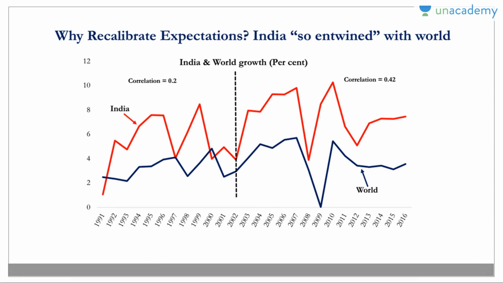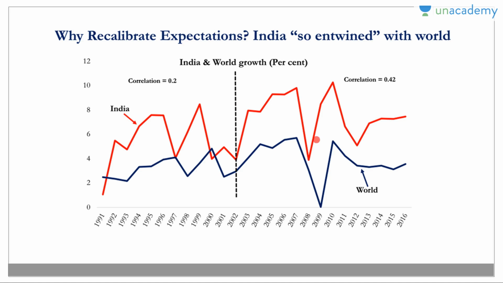This graph shows the correlation of the Indian economy with the world economy. This is before 2002 and this is after 2002. You can see from 1997, 1998, from 2000 to present time, the global growth graph and the Indian economic graph are showing a strong correlation, as you can see in the values also. Before 2002 it is just 0.2, but after that it is 0.42, just doubled. The correlation of the Indian economy with the world economy is very high.